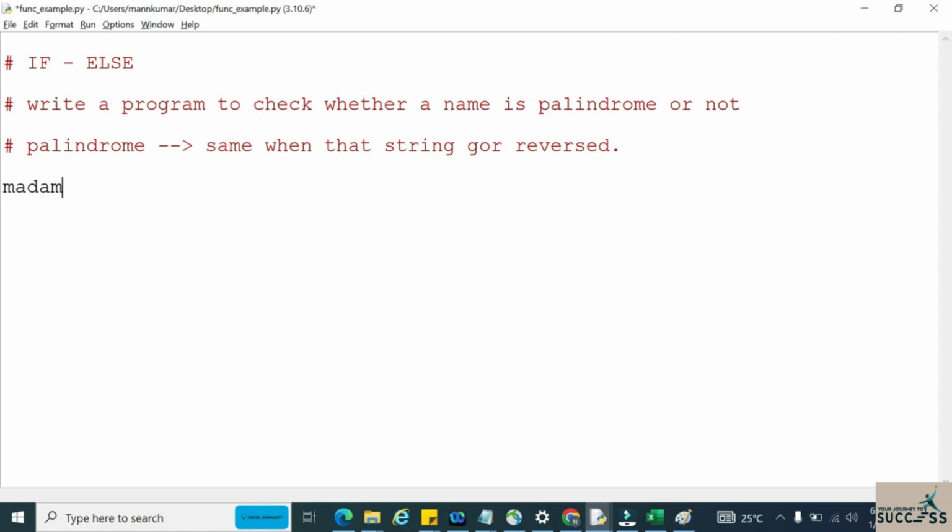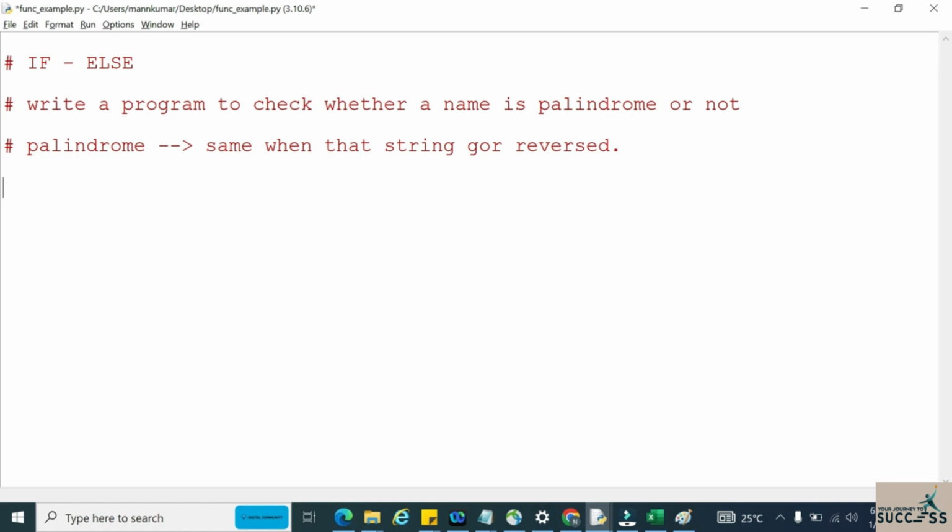Again, if you think of another example, a word called madam. If you reverse this word, it is again madam only. So this is also a palindrome. Basically these kinds of words are called palindromes. Now what we are doing in our code is taking an input from the user, and we are checking whether that input entered by the user is a palindrome or not.